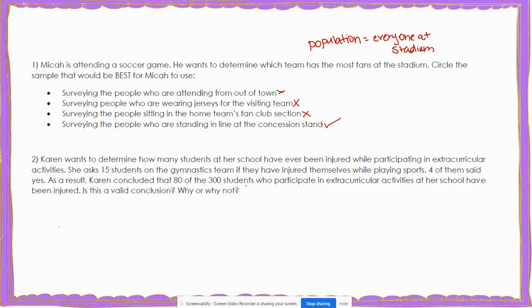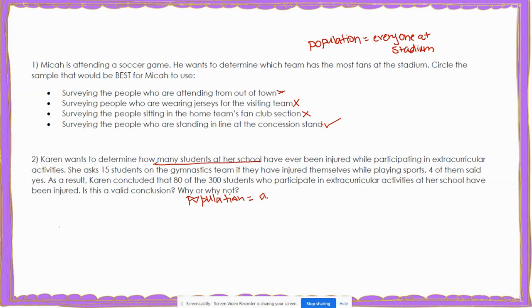Number 2 says Karen wants to determine how many students at her school have ever been injured while participating in extracurricular activities. So for this question, we see that her population is all of the students at her school because she wants to know how many students at her school.